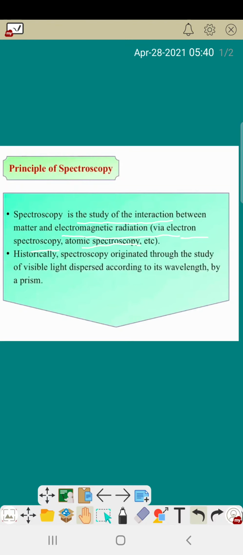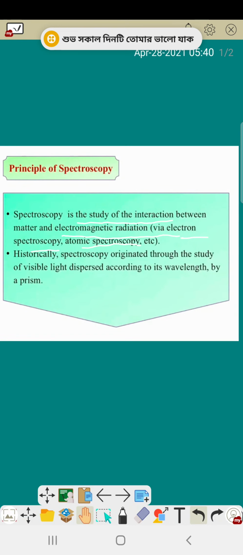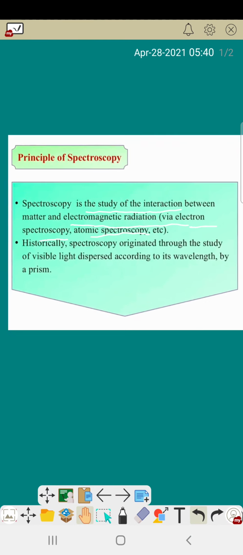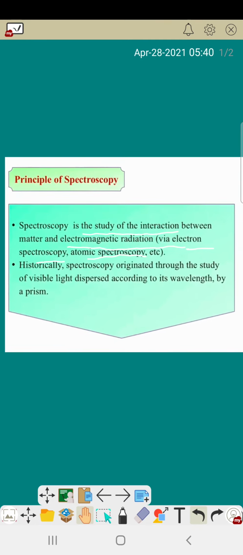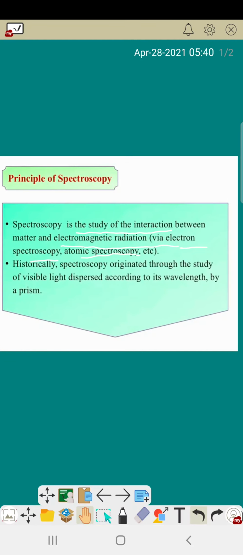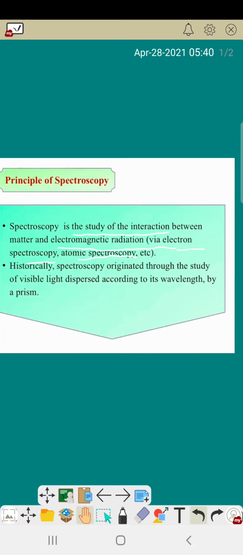For their different wavelengths we can see different colors of light. So this is also an example of spectroscopy, an artificial example. You can also call it an artificial mini rainbow. So this is the concept.